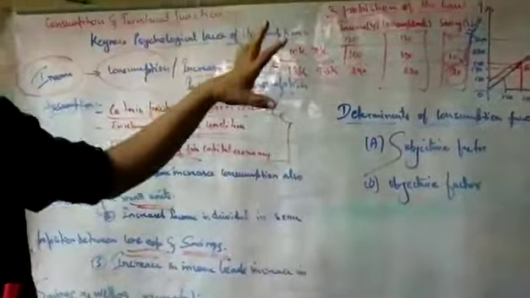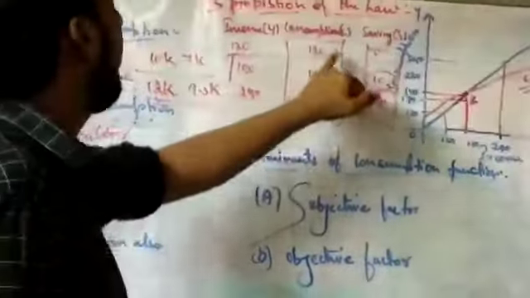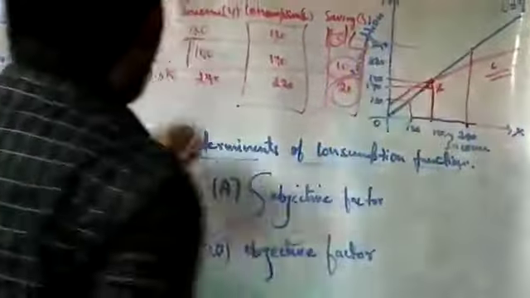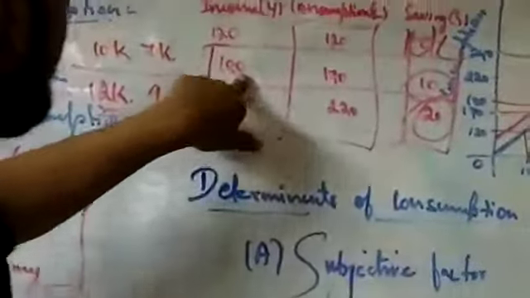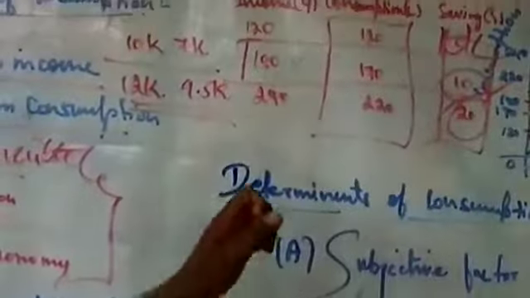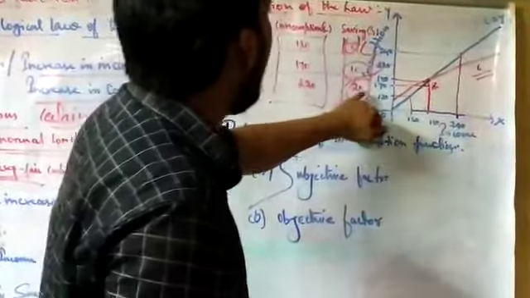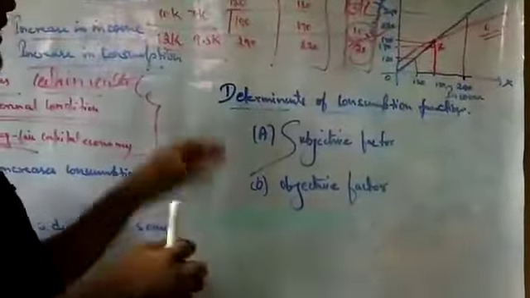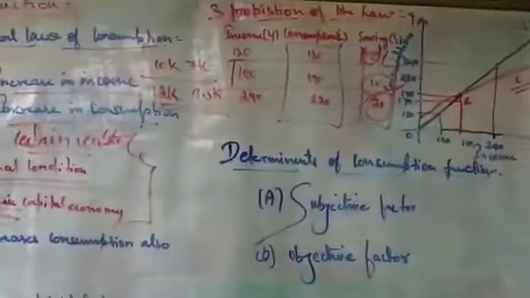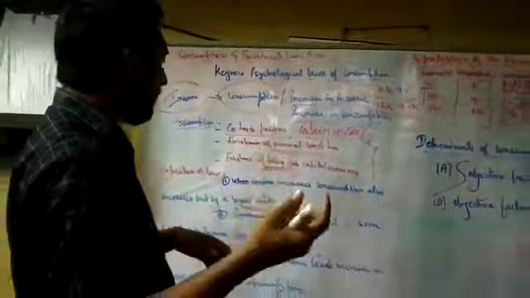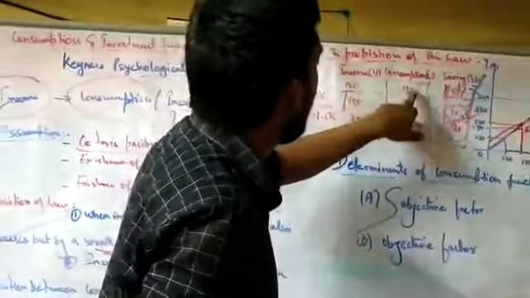The three provisions of the law can be understood with the help of this diagram and formula. See, we had 120 rupees income, we had 120 as consumption, we didn't have saving, saving was nil. Next, we had an increase to 180 income, the consumption increased to 170 and 10 rupees we had as saving. Again, we increased the income to 240, the consumption increased to 220 and the saving was 20. So these three provisions say that first, there is an increase in consumption. How? Income is increasing, consumption is also increasing, but very limited. Not that much.